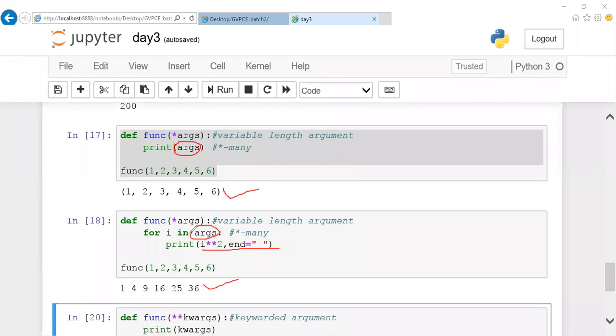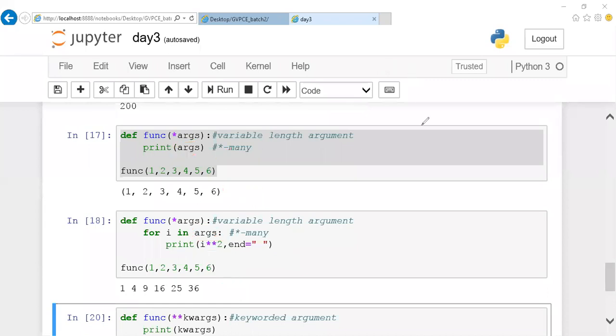The reason is from a tuple I'm taking values one by one and I'm doing calculation on them. Now your tuple has been unpacked. I'm taking one by one value, doing calculation, and printing directly. So that is the reason. Your args is only in tuple format. The value from args is taken one by one and I'm doing calculation on it.